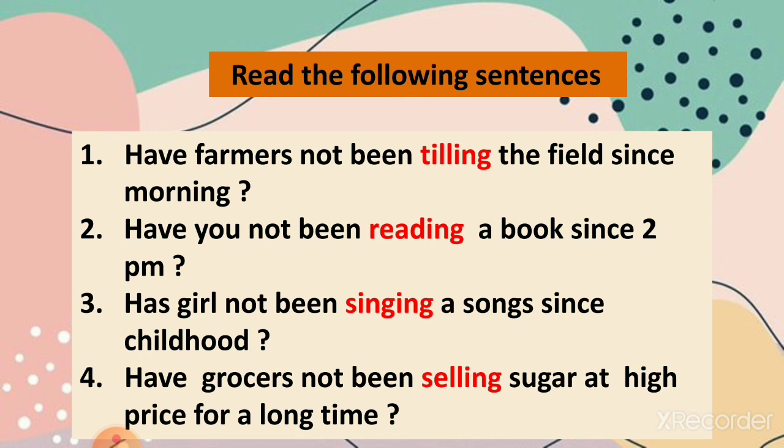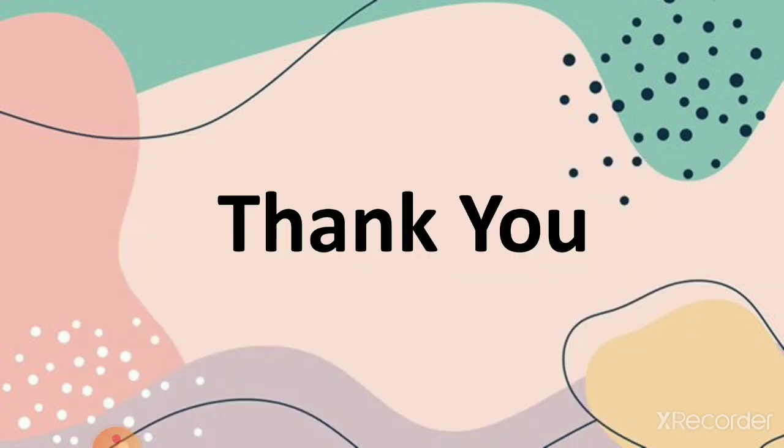So this is how you can make sentences for present perfect continuous tense, for affirmative sentences, negative, interrogative sentence and negative interrogative sentence, right? So you just have to stick to the sentence structure, and it will be really easy for you to write any sentence in present perfect continuous tense, and that too in any form, in any type, that is affirmative, negative or interrogative negative. I hope you have understood the topic.